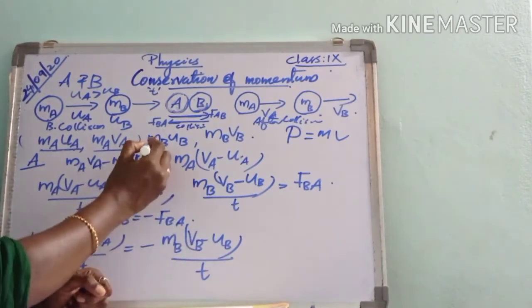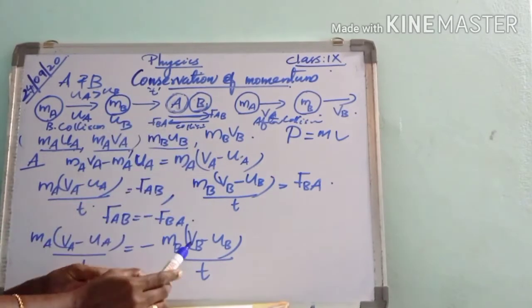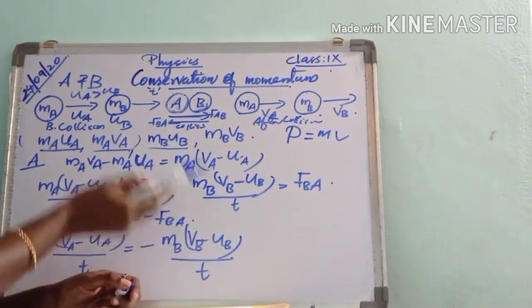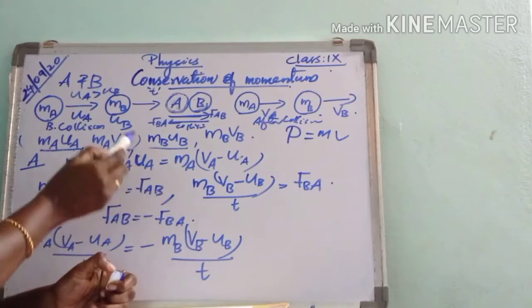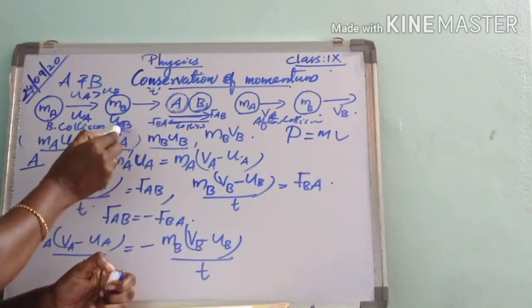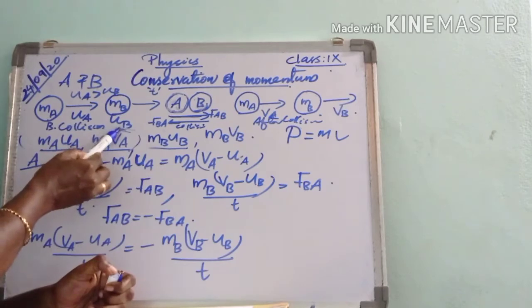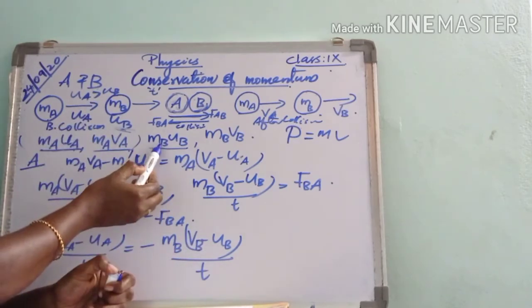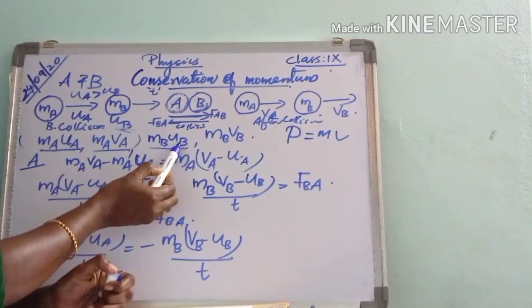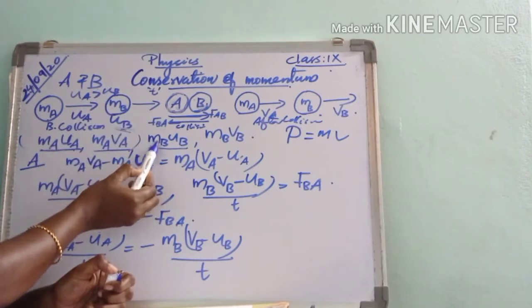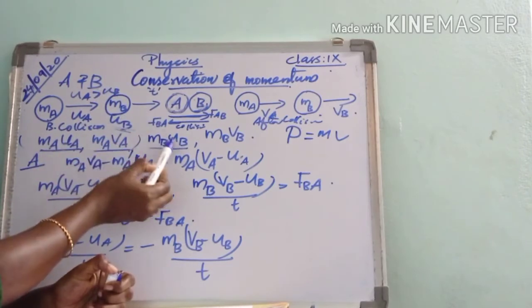Next we consider ball B. What is the momentum of ball B before collision? Before collision it moves with a velocity UB, so its momentum is MBUB, mass into velocity. Its mass is MB and its velocity is UB.